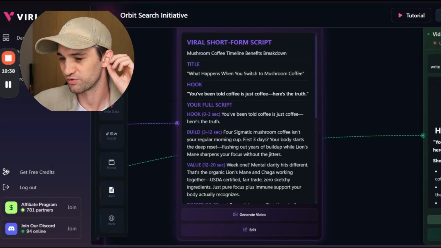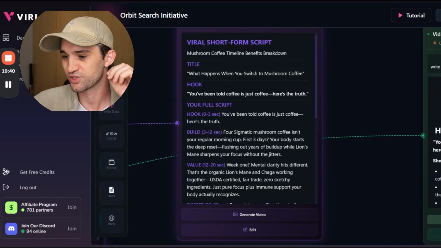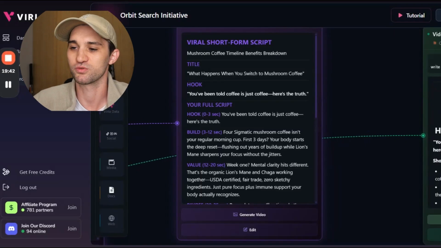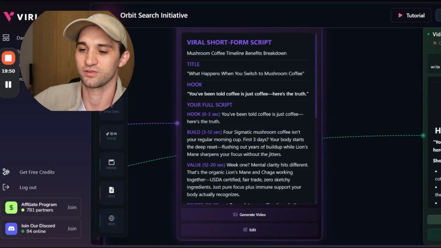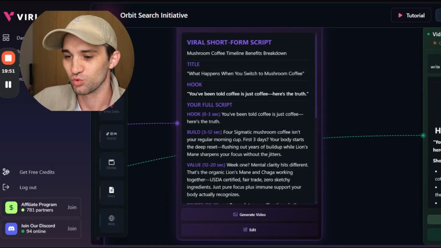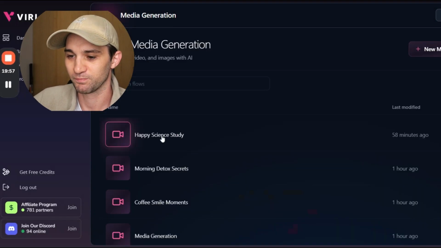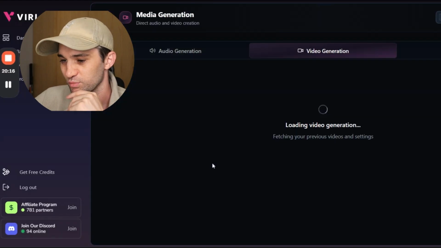Now, I've not done too much with generating videos on Virlo. We generally take these scripts off platform and go to somewhere like Arcads, or we have an edit team that go and put together images and text and all of that stuff. But if you wanted to make them in Virlo, literally jump back into Media Hub. So I want to show you a quick example of one of those.